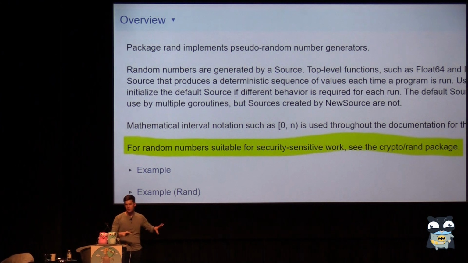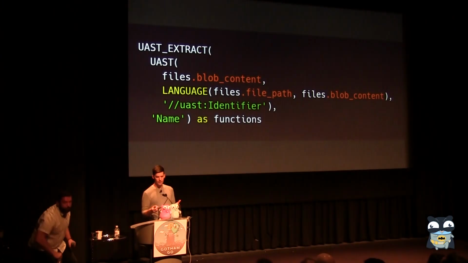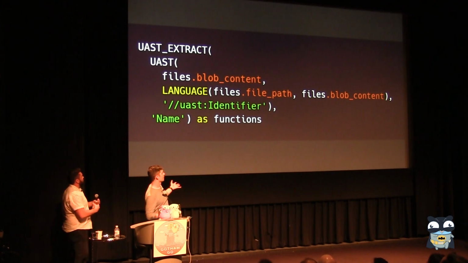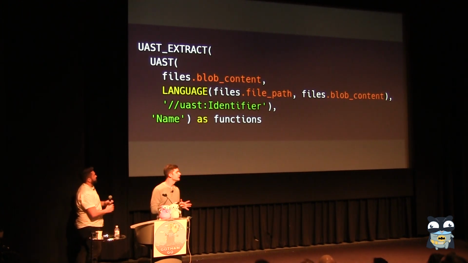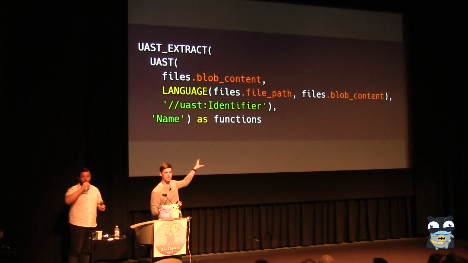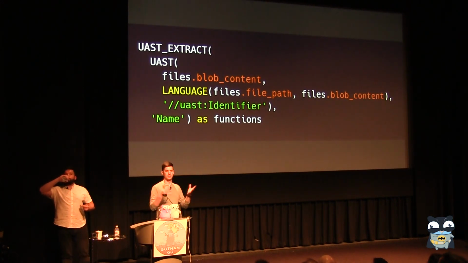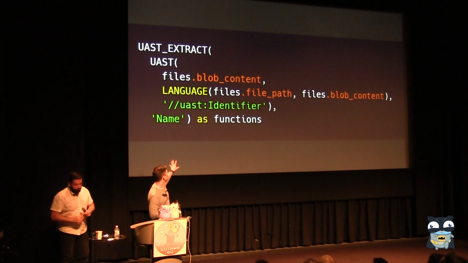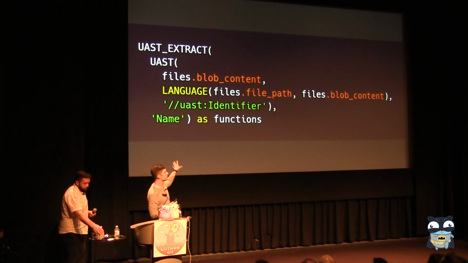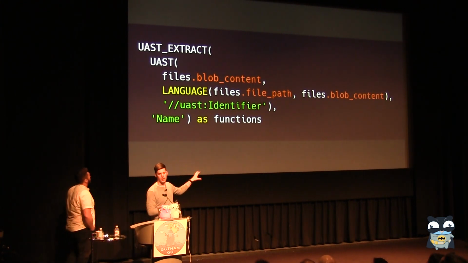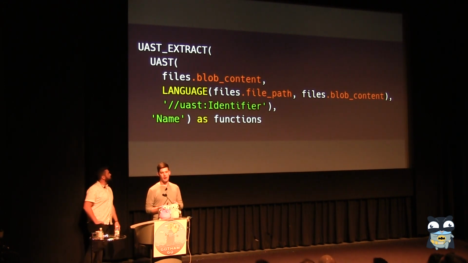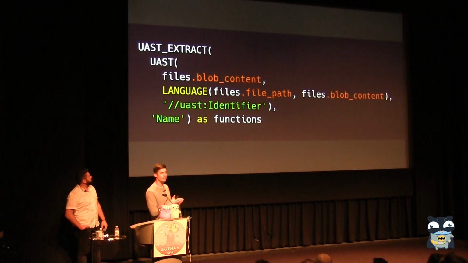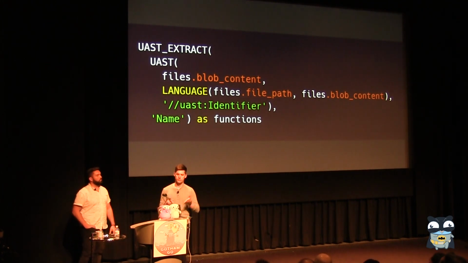So with that setup, how can we go and find some of these cases? We can structure things, and this is the core of the query we're looking at. We're looking at the blob content, blob as a Git construct, the file contents in many ways. We're doing some auto detection of the language with the language function, looking at the file path and the content to determine that. Then we're grabbing an array of all of the identifiers for each of those files.